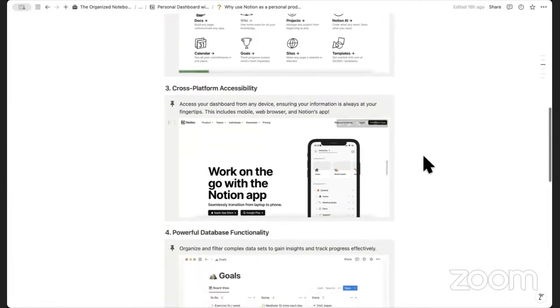The next thing is the cross-platform accessibility. You can access your dashboard from any device, ensuring that information is always at your fingertips. This includes mobile, web browser, and Notion's app. So no matter where you are, you can access your notes and all of these things directly from wherever you're located, whether that's on your computer or through your mobile app.